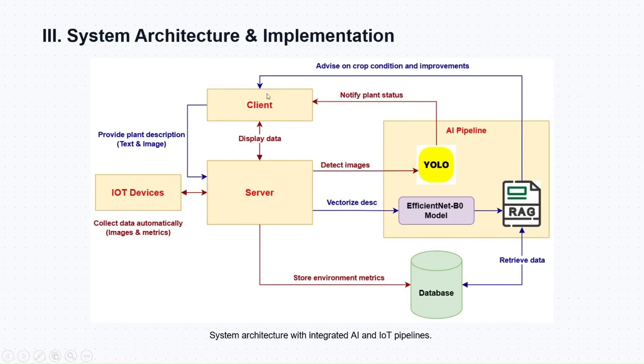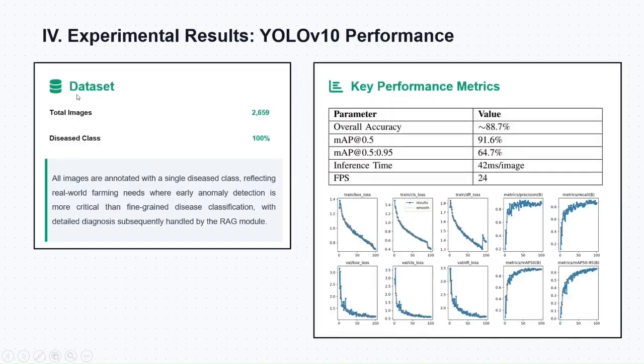The whole system runs on the cloud using AWS, with a mobile app and website dashboard for farmers to monitor their crops in real time. Now let me share our results. For the detection model, we trained and tested on 2,659 images of diseased leaves. The results are strong.